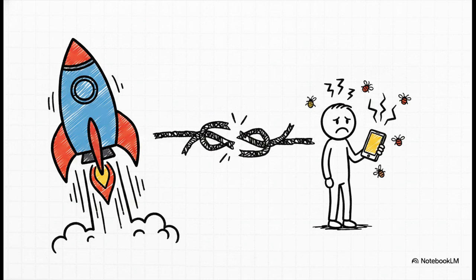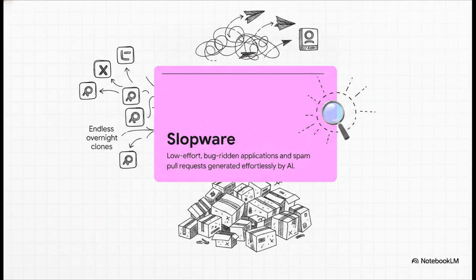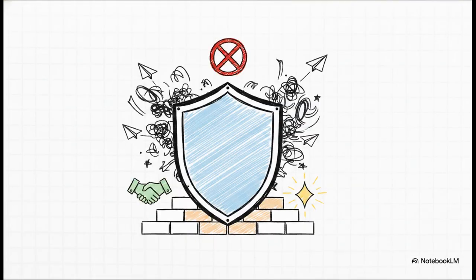There is a massive mismatch between developer inputs and end user outputs. We are entering a whole new era, and it's called Slopware. It's defined as low-effort, bug-ridden applications, endless overnight clones, and spam pull requests that are generated effortlessly by AI. When generating a syntactically valid but fundamentally flawed app takes zero human effort, the market gets flooded with exactly this: low-quality noise.